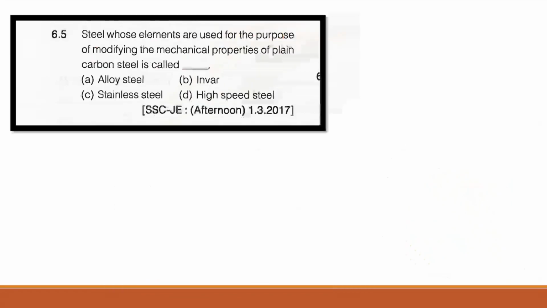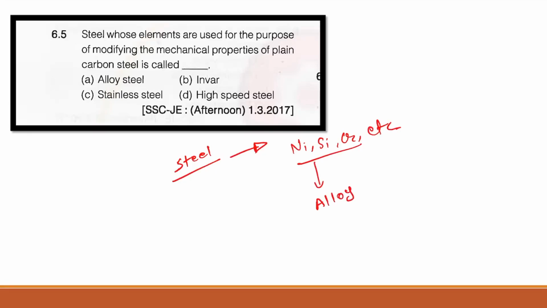Now next question, guys: steel whose elements are used for the purpose of modifying the mechanical properties of plain carbon steel is called as. Obviously, when you modify steel or mix certain amounts of other materials like nickel, silicon, chromium, etc. into the steel, it becomes alloy steel. So the correct answer here is A, alloy steel.